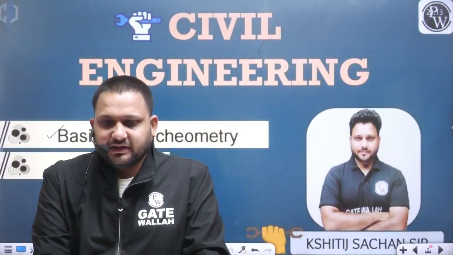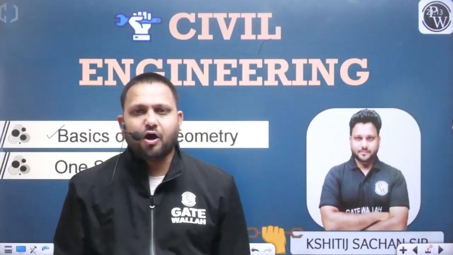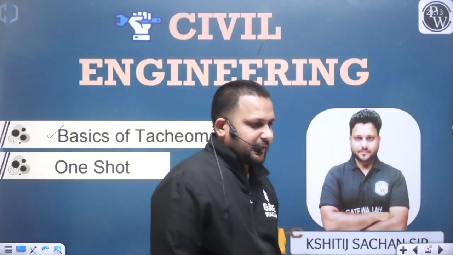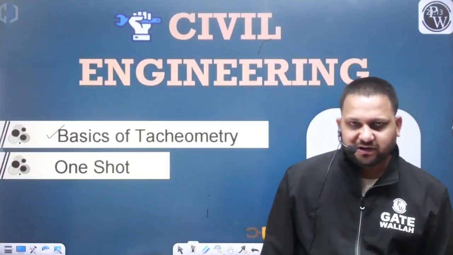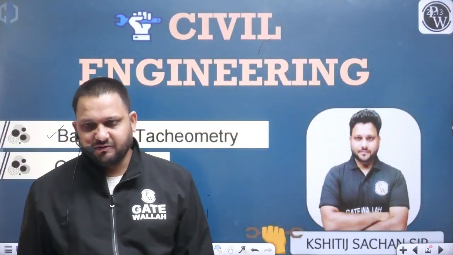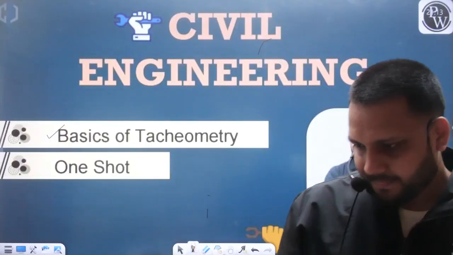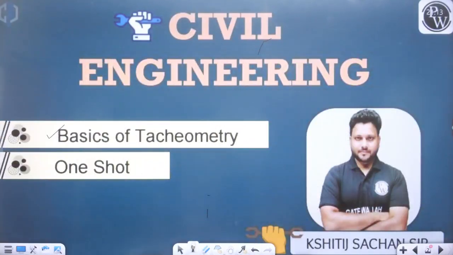Yes, as per our requirement, we can opt for any method and select any instrument. It will totally depend upon our requirement, our conditions, and our availability of resources. Absolutely right. So now I am providing you a condition.